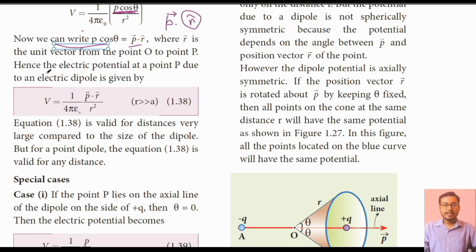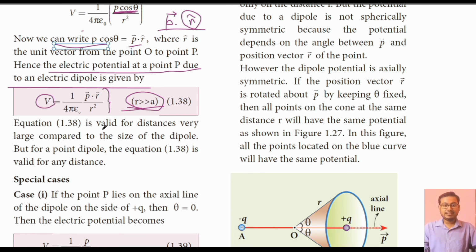Okay, so it will give you P cos theta, where r cap is the unit vector from point O to point P. Hence the electric potential at a point P due to an electric dipole is given by V is equal to 1 by 4 pi epsilon naught into vector P dot r cap by r square, when r is far bigger than a. Also by this equation 1.38 we find out that potential is a scalar quantity.